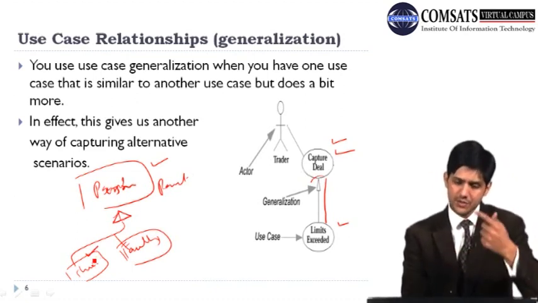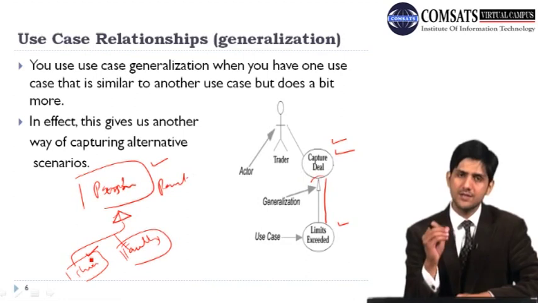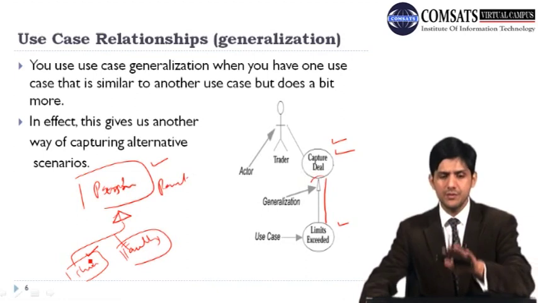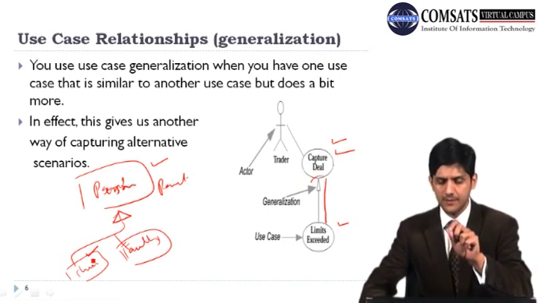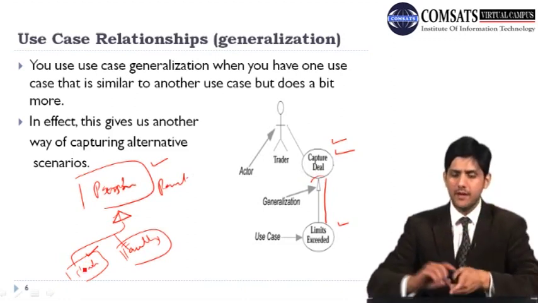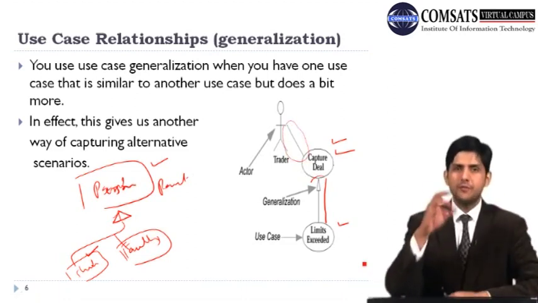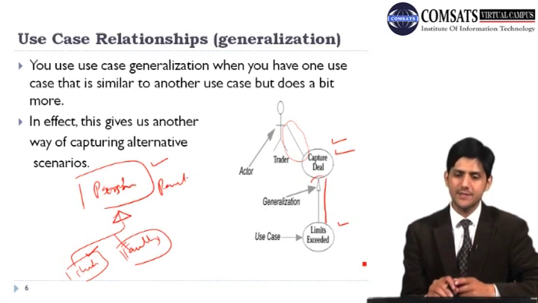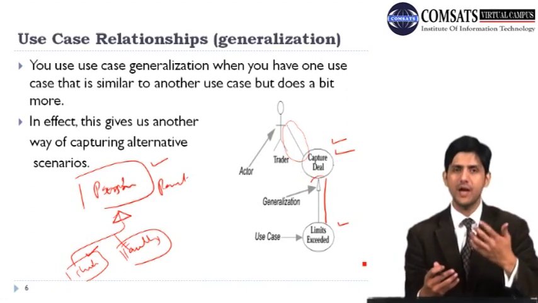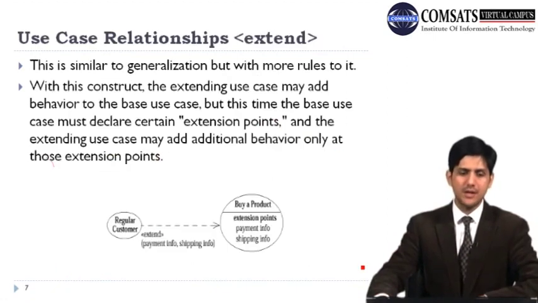Okay, so that is another thing that we can use in a use case diagram, that we can have this generalization interaction between different use cases. The one thing that is very interesting for us to understand here in these use case diagrams is that whenever an actor is going to interact with the system, he is always going to interact with this normal interaction. So whenever two use cases are going to interact with each other, then we have to define what kind of interaction that is, and there are three possible kinds of interactions. We have the include relationship, we have generalization, and the third one is extension. And let's see what extension is about.